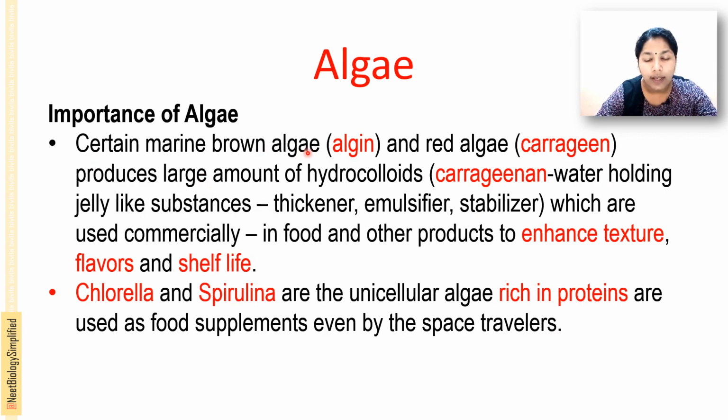Certain marine brown algae, which produce algin, and red algae, which produce carrageenan, make large amounts of hydrocolloids. Carrageenan is a water-holding, jelly-like substance used as a thickener, emulsifier and stabilizer, mainly in commercial food and other products, such as dairy and meat products, to enhance the texture, flavor and shelf life.